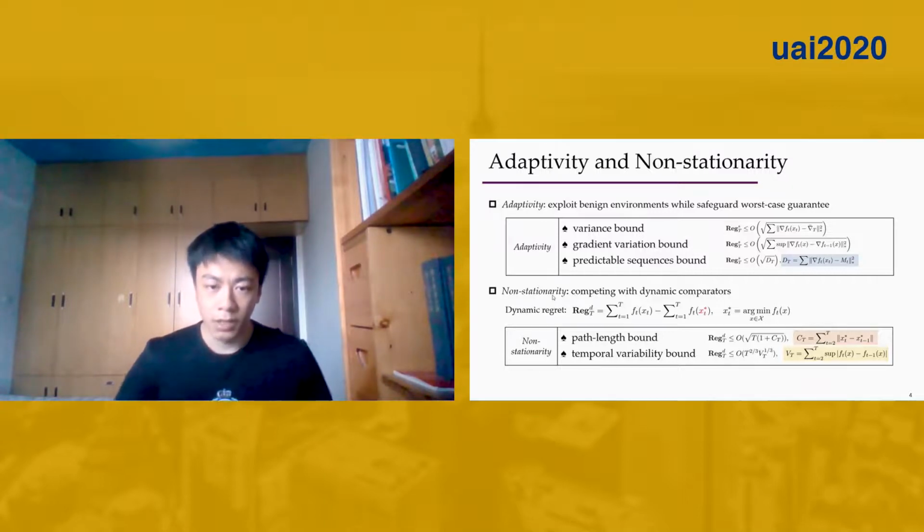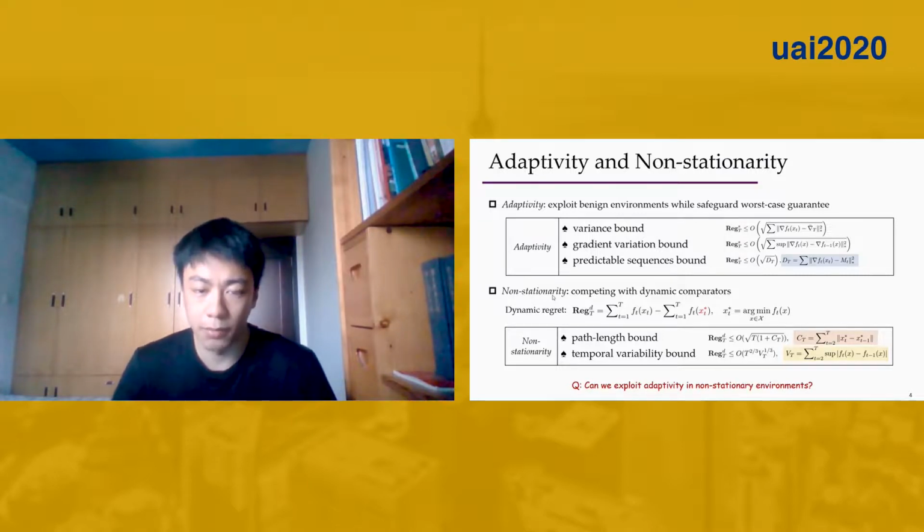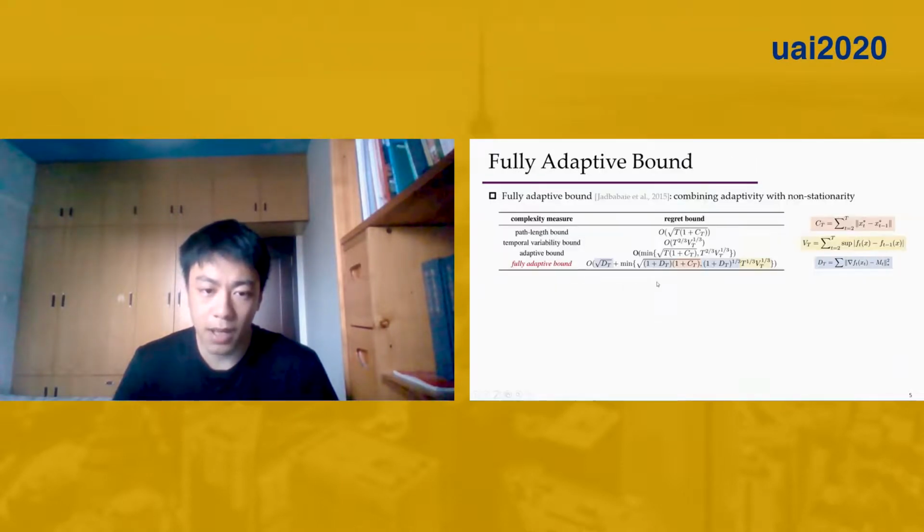As we can see, there are two directions for improving the static regret. A natural question arising here is, can we exploit the adaptivity in the non-stationary environments? Meanwhile, as there are two different regularities, can we track the minimum of them to obtain a tighter bound? This question has been studied by the work of Jadbabaie et al., where the authors propose a fully adaptive bound as shown in this table.